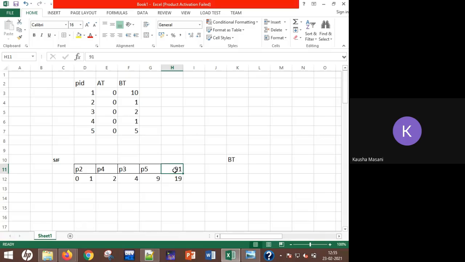So execution time will be 19, 1, 4, 2, 9. Are you guys getting this Gantt chart and the execution time, online students? Yes, ma'am. Vivek, any doubt? No.